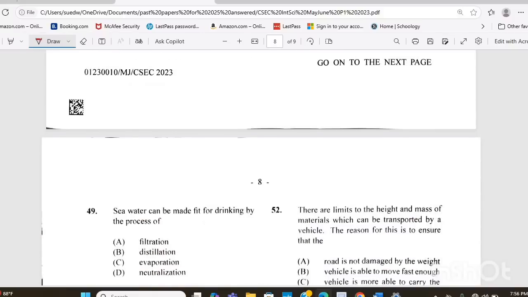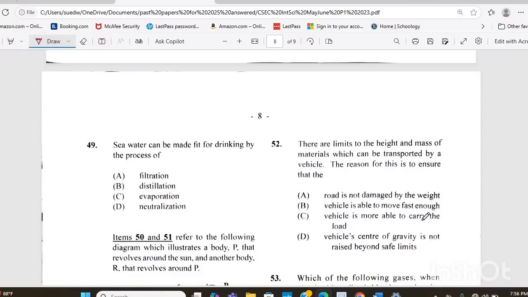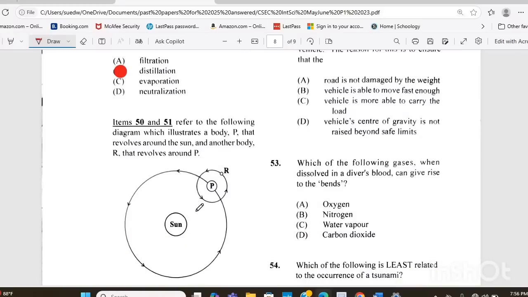Question 49. Seawater can be made fit for drinking by the process of A. Filtration, B. Distillation, C. Evaporation, or D. Neutralization. The answer there is B. Distillation. And items 50 and 51 refer to the following diagram, which illustrates a body P that revolves